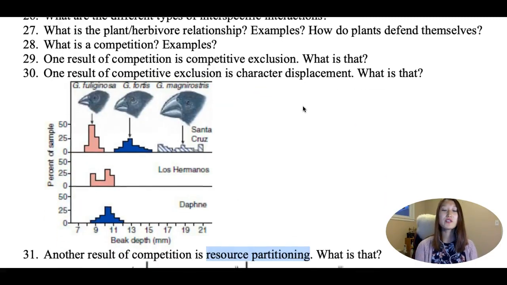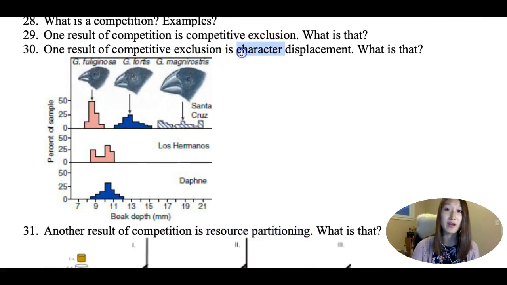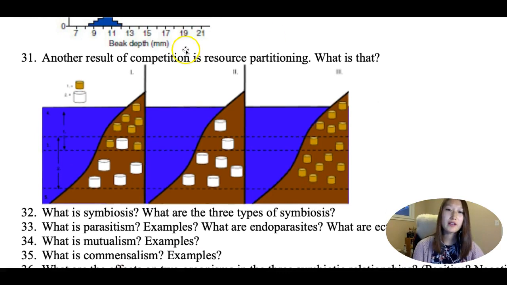Okay. Another result of competition is called resource partitioning. So instead of changing character, just think about the name, right? Character displacement, changing character. Competitive exclusion, not everyone can live if they're sharing the same niche. The other result is called resource partitioning. So this is about the resource that they're sharing.